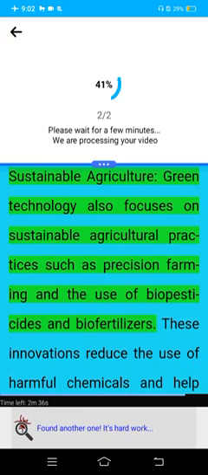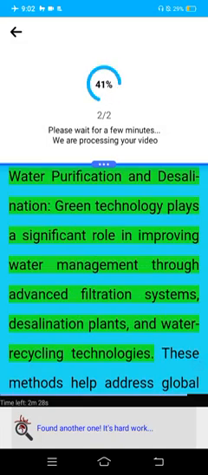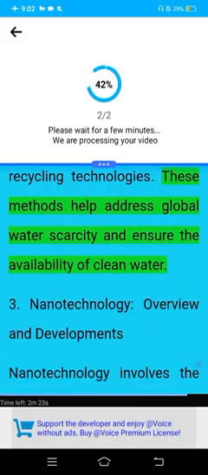Sustainable agriculture. Green technology also focuses on sustainable agricultural practices such as precision farming and use of biopesticides and biofertilizers. These innovations reduce the use of harmful chemicals and help conserve soil and water resources, promoting long-term agricultural sustainability. Water purification and desalination. Green technology plays a significant role in improving water management through advanced filtration systems, desalination plants, and water recycling technologies. These methods help address global water scarcity and ensure the availability of clean water.